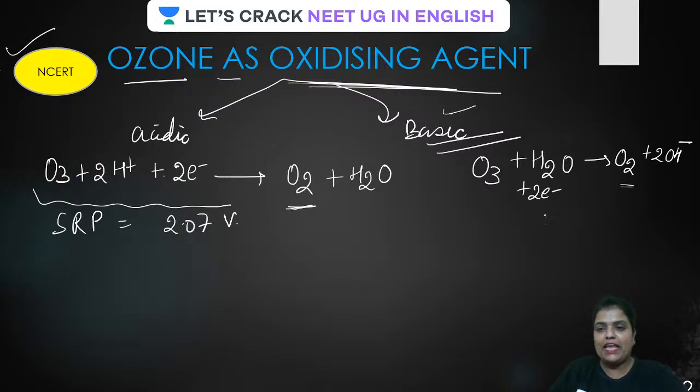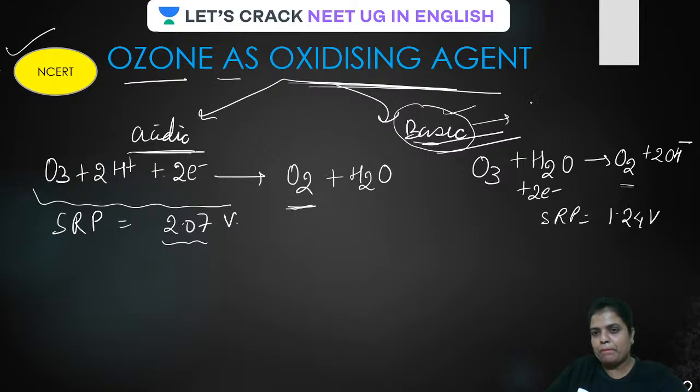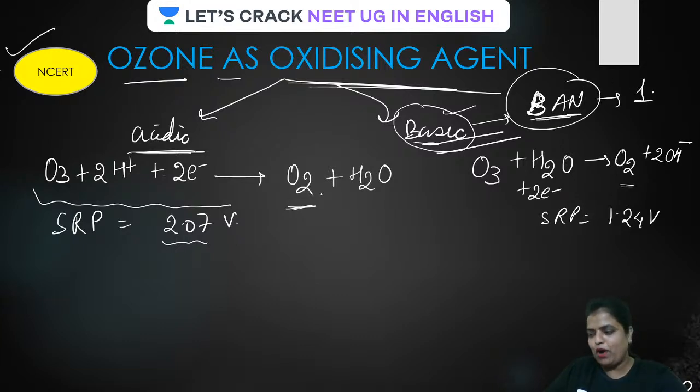But remember, in basic medium, the SRP is just about half, that is 1.24 volt. In acidic it is 2.07. In basic the SRP is less, 1.24. Is that clear? How to recall this? In basic medium, bun, bun, BAN, bun. Will you remember? Bun is actually for 1.24 volt. I hope you guys are not going to forget this.